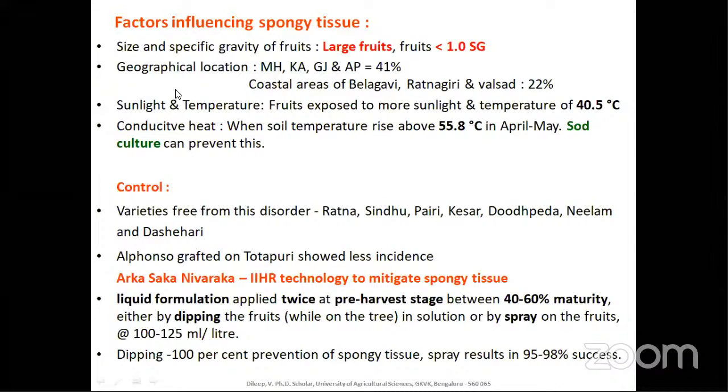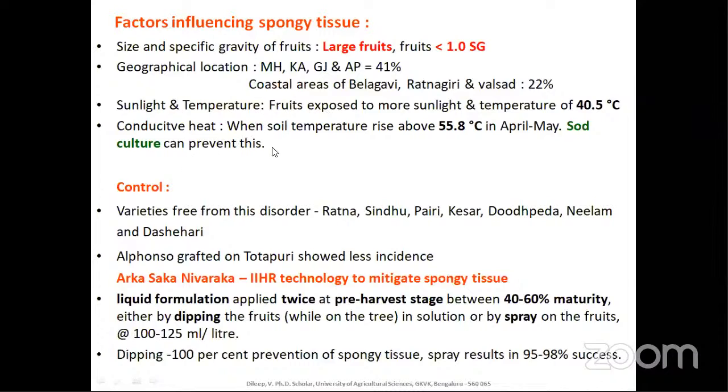And also the geographical area. Maharashtra, Karnataka, Gujarat, and AP account for only 41%. The coastal regions actually have very much less incidence compared to the southern and western parts of the country. Sunlight and temperature also have a role. If the fruit are exposed to more sunlight and temperature beyond 40.5 degrees Celsius, there is a possible incidence of this disorder.